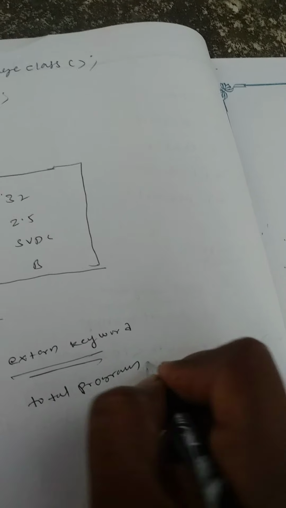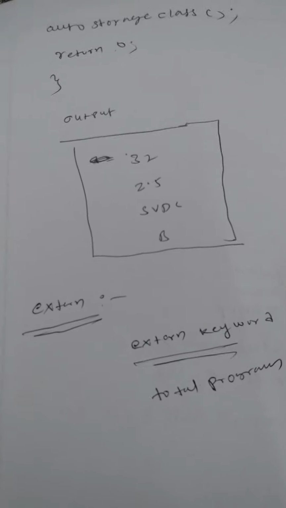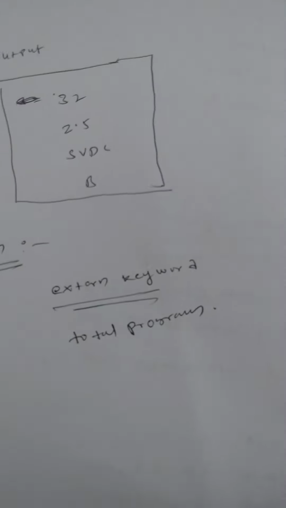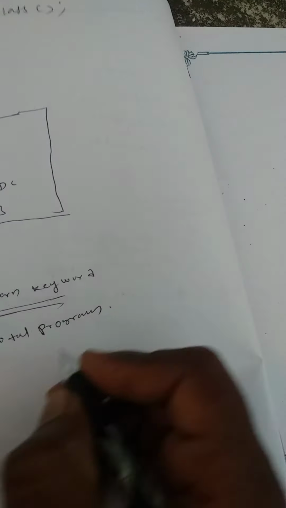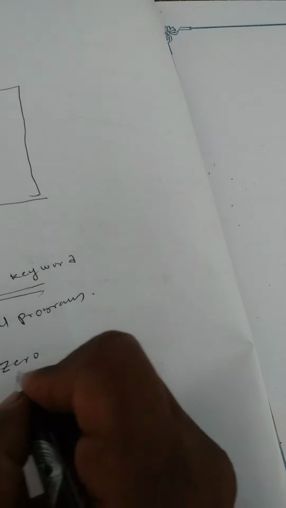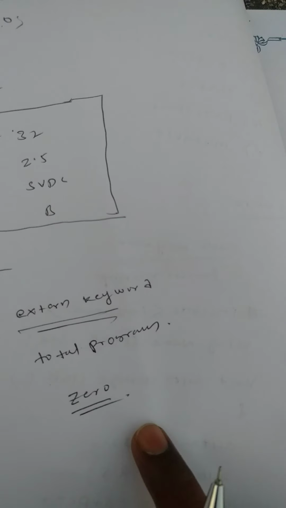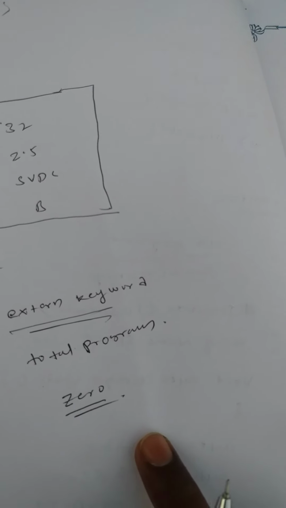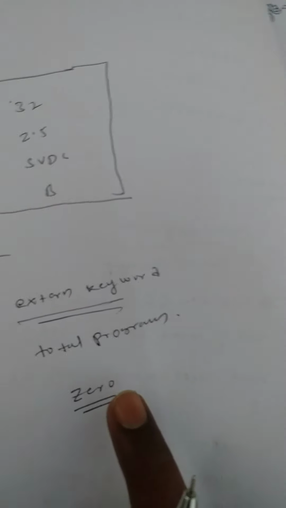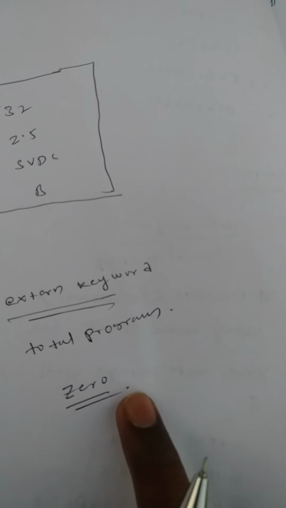When no data is given to an external variable, it is automatically initialized to 0. This is a very important point. When no data is given to the external variable, it is automatically initialized to 0.